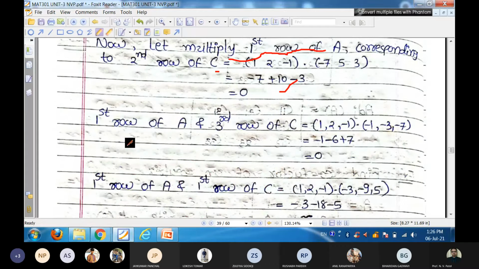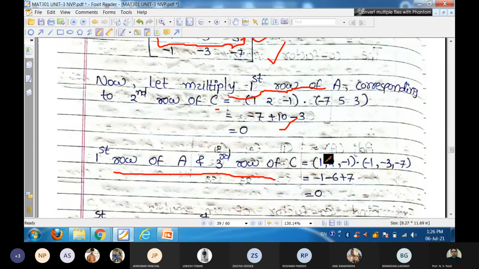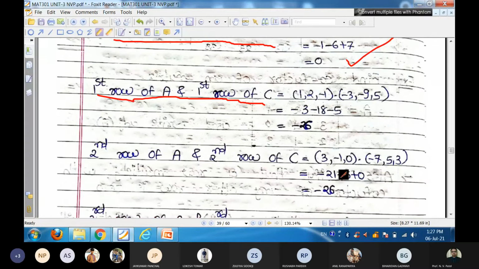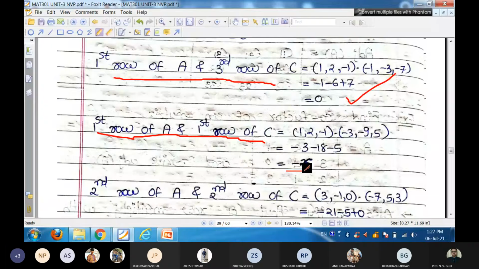Then the first row multiplied with the third row of capital C: the first row of A and the third row of capital C, the answer is also 0. And if we multiply the first row of capital A with the first row of capital C, here we get our answer, that is -26.